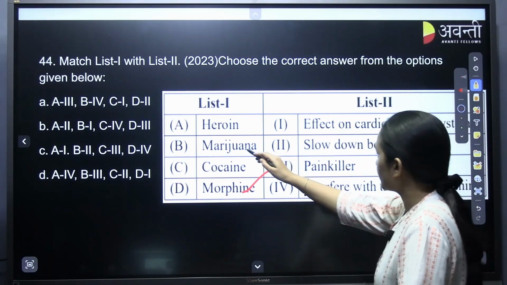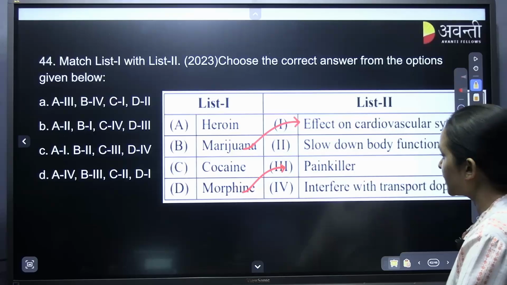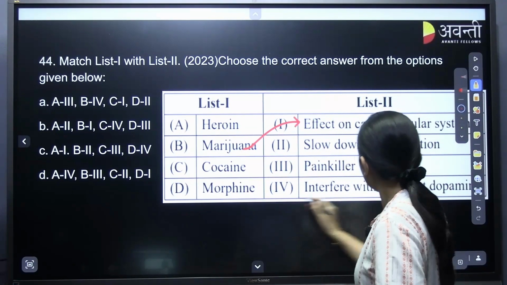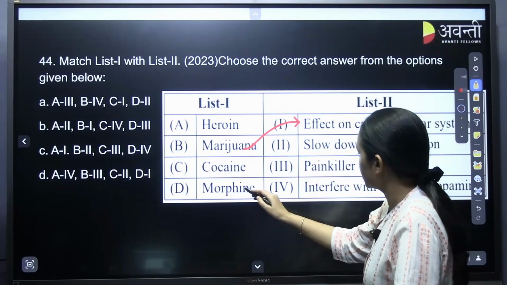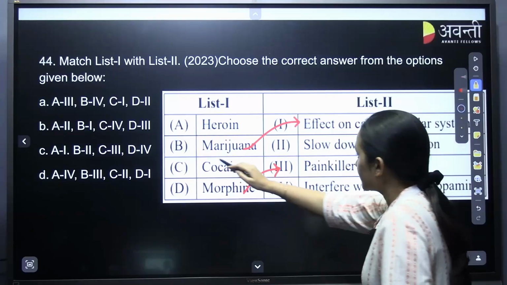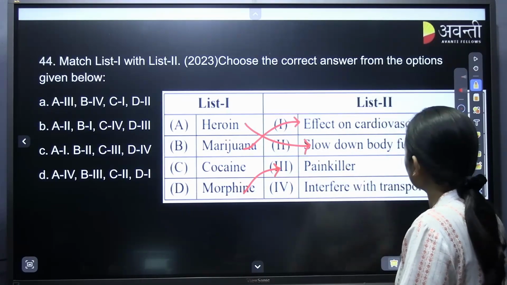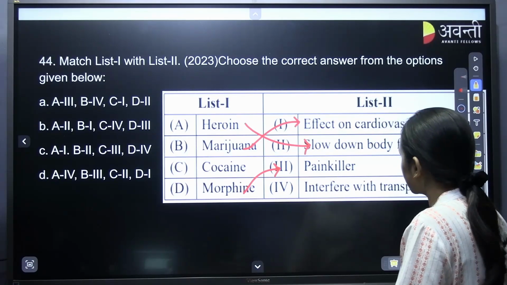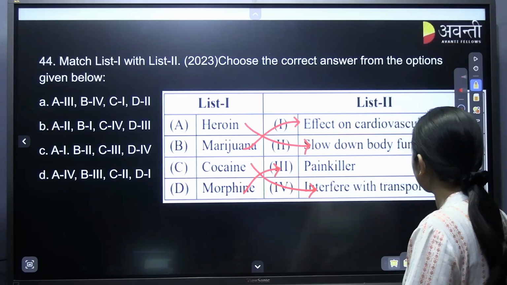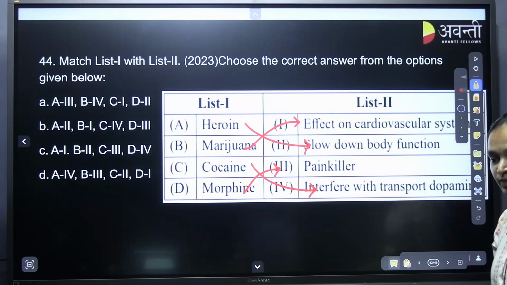Effect on, it's also alkaloid. If yes, effect on the cardiovascular system, then morphine interferes with the... yes, a painkiller. Morphine is a painkiller. Then you can see heroin slows down the body function, and cocaine interferes with the transport of dopamine. Okay.